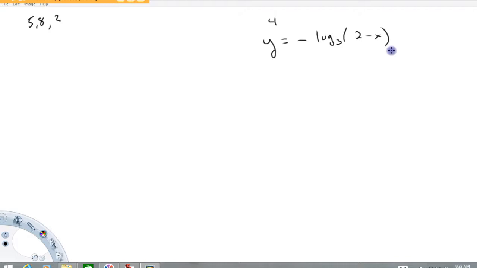On all these graphing ones you're going to be asked to create 5 points, so x, y. What you want to do is write them in exponential form. I would start by taking this and moving it over here so that we can undo the logarithm. 3 to this power equals this guy. So 3 to the minus y is equal to 2 minus x.